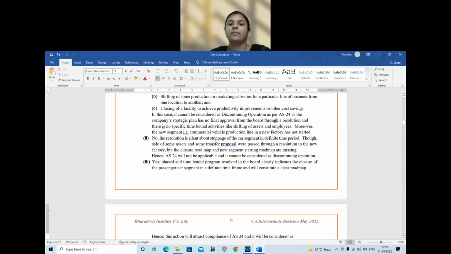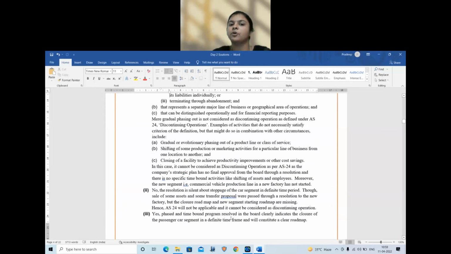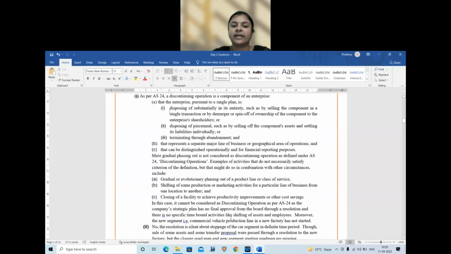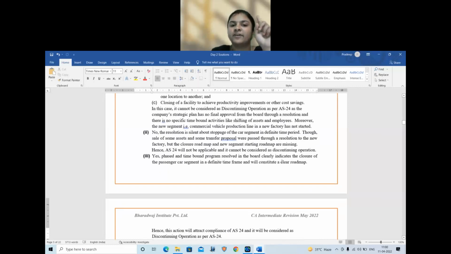So the first part is the theory portion or the definition portion of the standard. I'm just reading out the portion relating to the conclusion. In the first scenario, it cannot be considered as discontinuing operation as the company's strategic plan has no final approval through a resolution and there are no time bound activities. Second case, the resolution is silent about the stoppage of the car in a definite time period. So there is no time bound period.